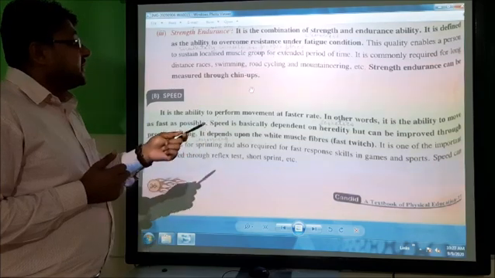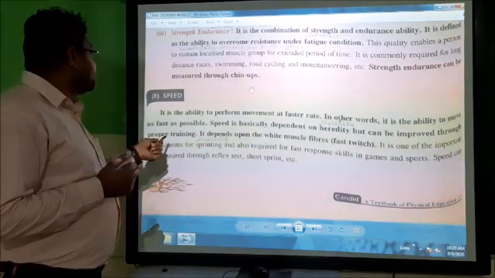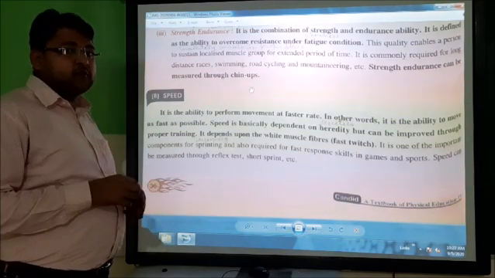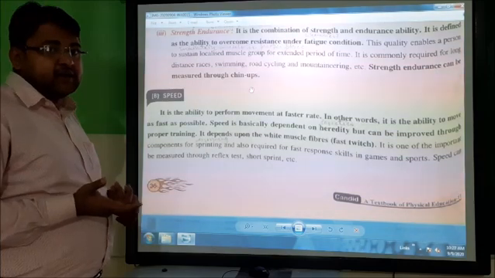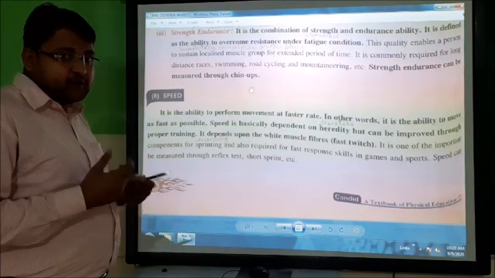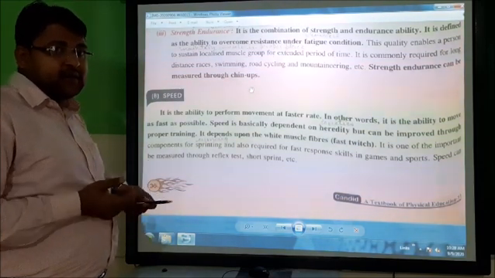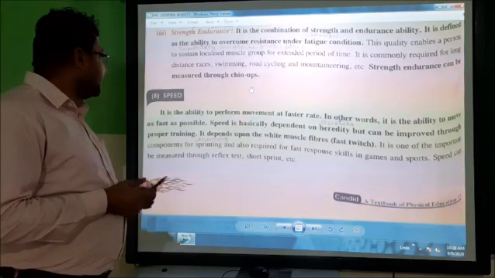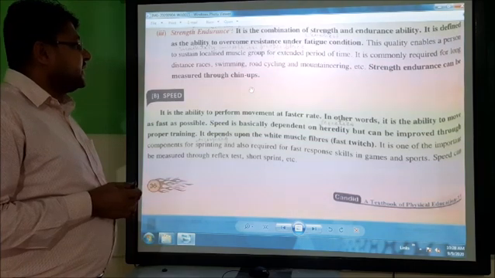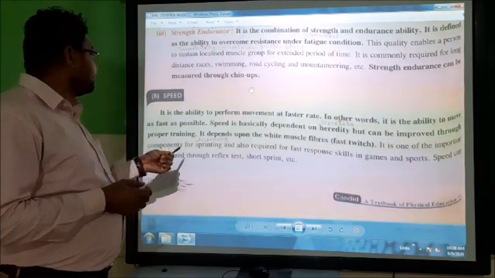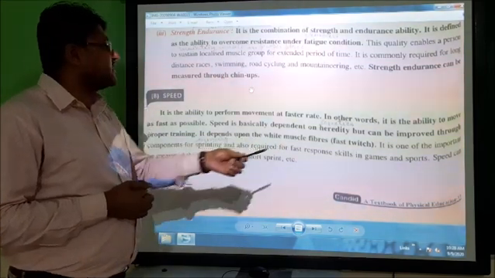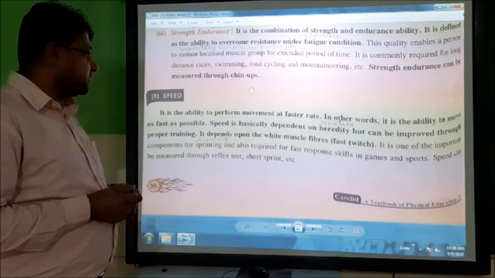But it can be improved through the proper training. It is dependent upon the heredity, but it can be improved through the proper training. If you are doing anything properly, regularly, then the speed will increase. It depends upon the white muscle fibers, and it is one of the important components for sprinting and also required for the fast responses in games and sports.